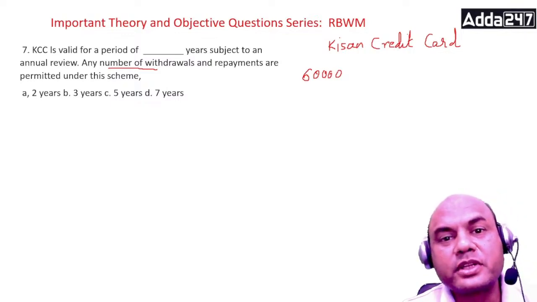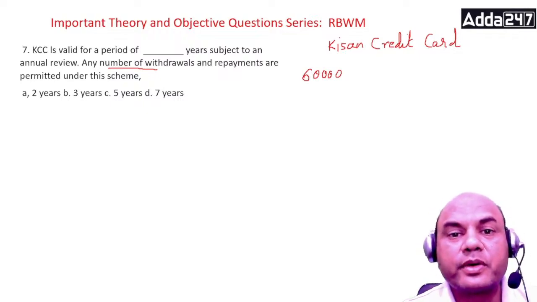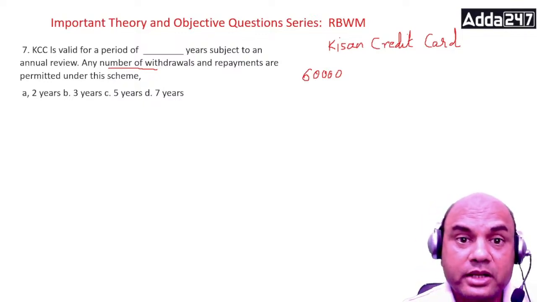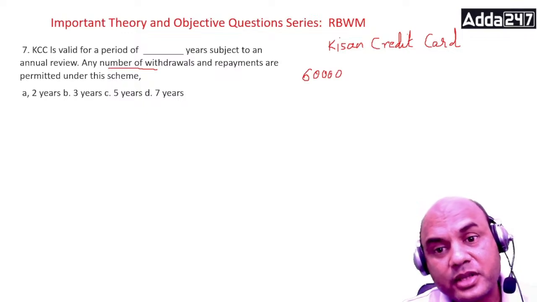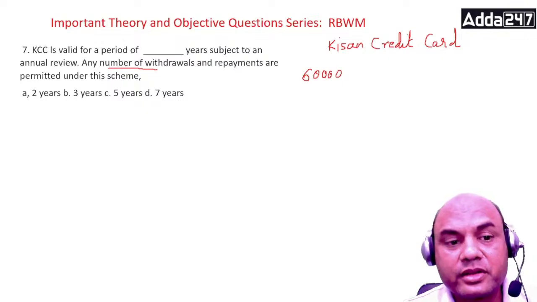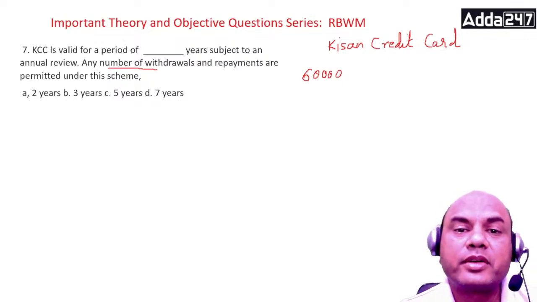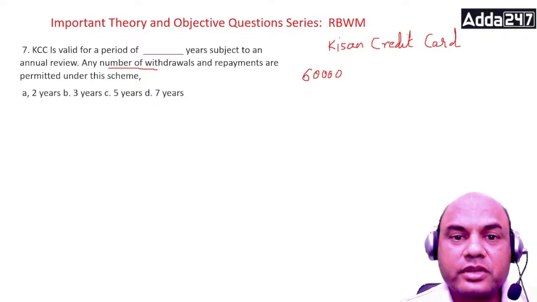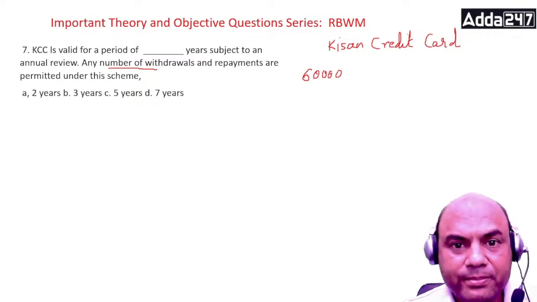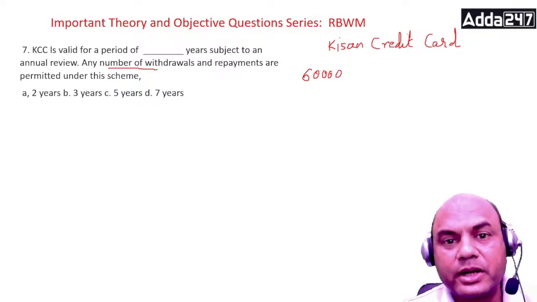Now the point is, if I am sowing cotton, then the rates will be different. If I am sowing turmeric, the rates will be different. If I am sowing bamboo or horticulture, the rates will be different. So depending on the crop, the rate per acre is different. Suppose I have 4 acres of land, so that rate per acre into 4 acres will be the loan sanctioned to me for the first year. For the next year, there will be an increase depending on bank to bank.